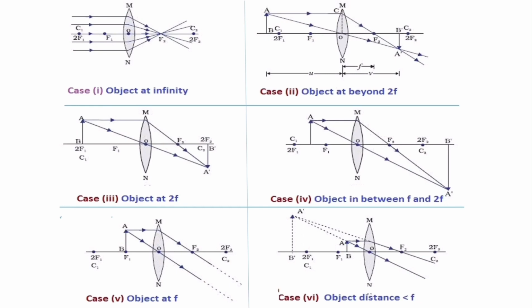So in order to plot an image, we cannot do it on the other side. So we are bringing it on the same side, extending that, we will get an erect, enlarged, virtual image. That's all about image formation for a convex lens or a converging lens. Hope you understood.